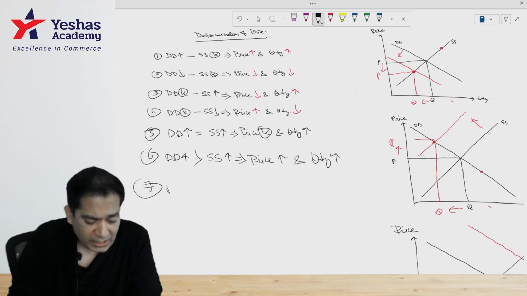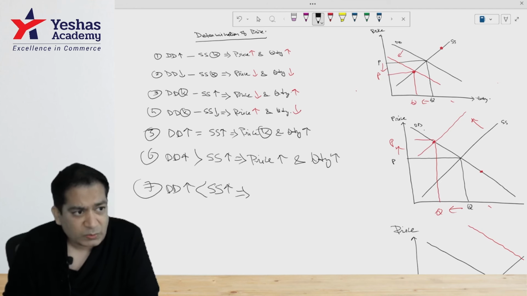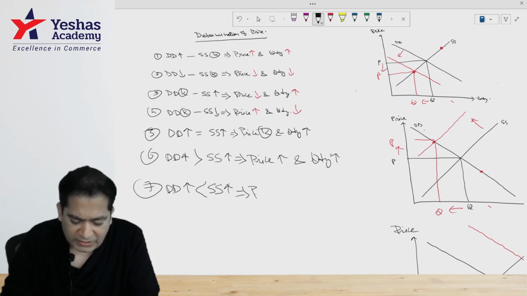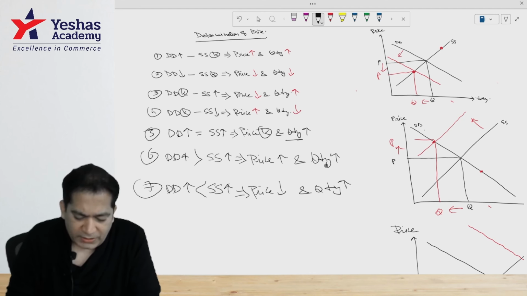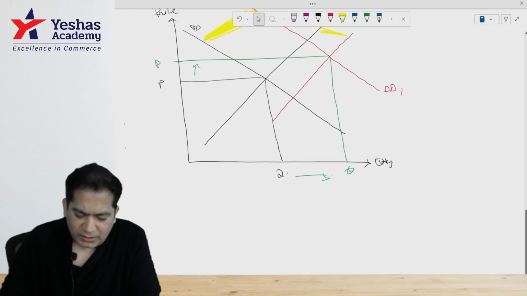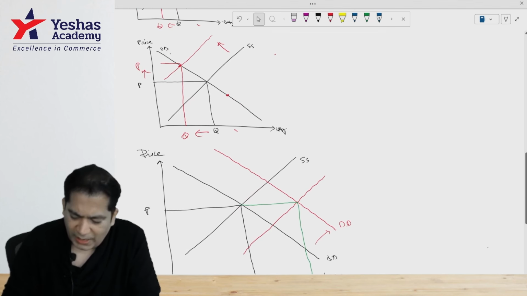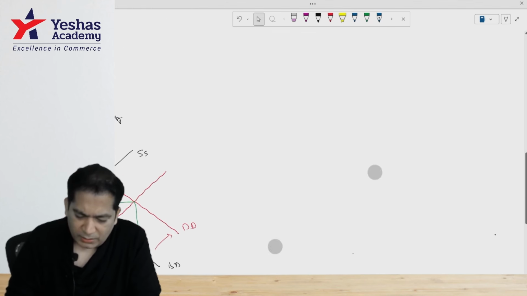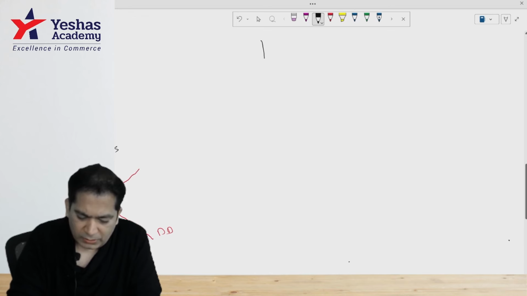So the seventh one, if I write that demand is increasing but the increase in demand is lesser than the increase in supply, or the increase in supply is more than the increase in demand, then in this case you will find that price is decreasing and quantity is increasing. So you see quantity is increasing in all the cases but not the price. So let's say increase in supply more than increase in demand. What will happen? Let's see.